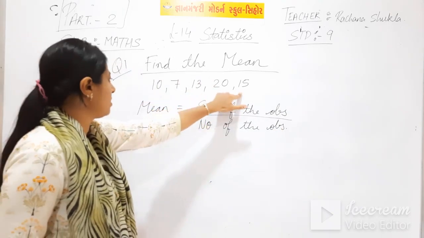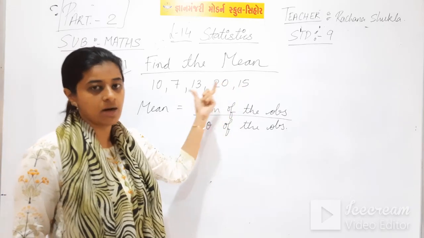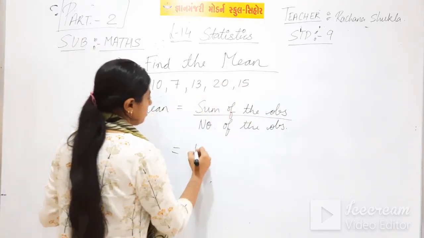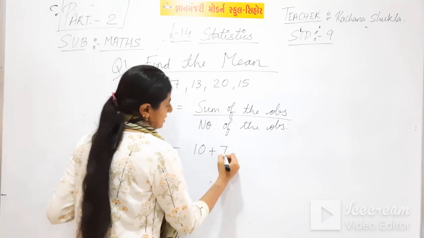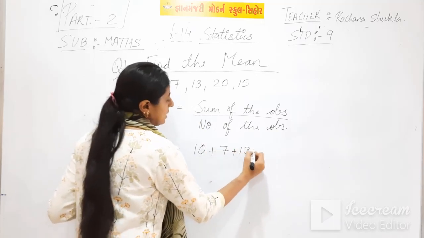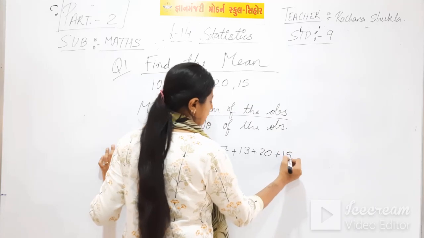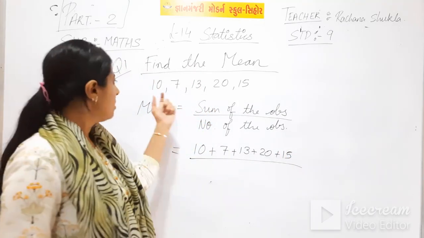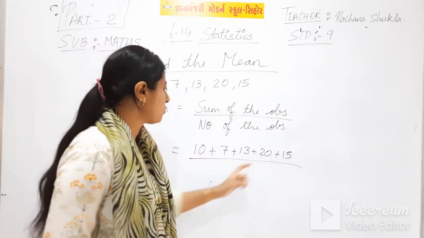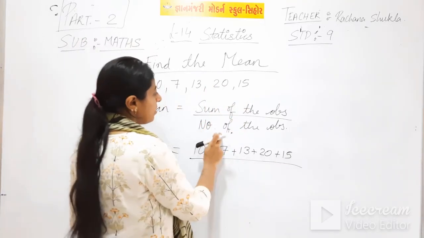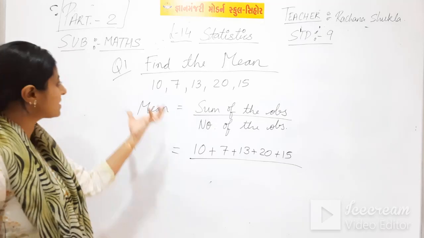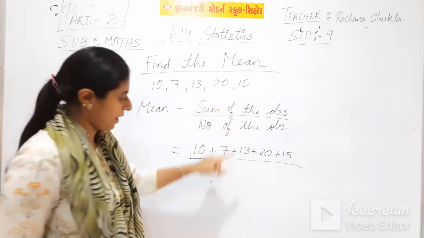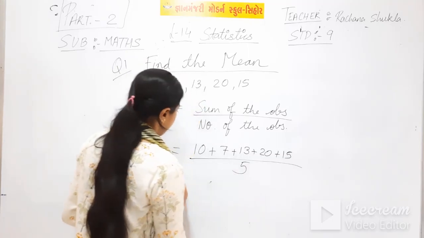The numbers given here are your observations. That is 10 plus 7 plus 13 plus 20 plus 15. You have to sum up your data this way, and down, the number of observations. How many numbers are there, students? 1, 2, 3, 4 and 5. So down you will write 5.